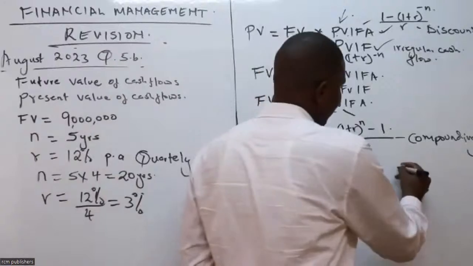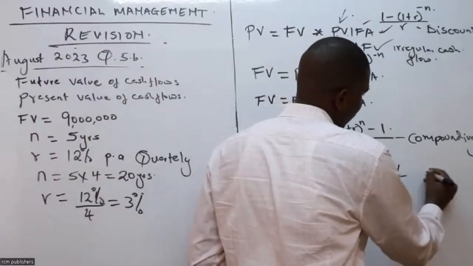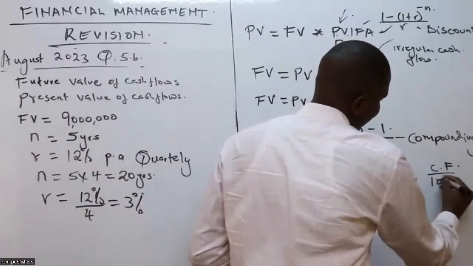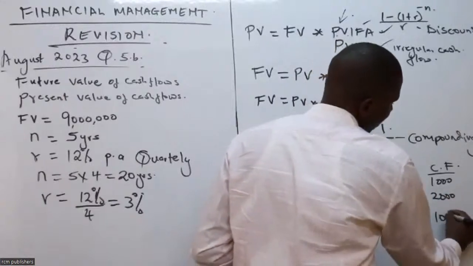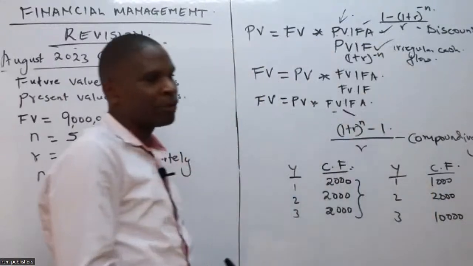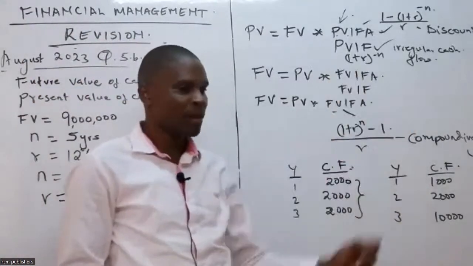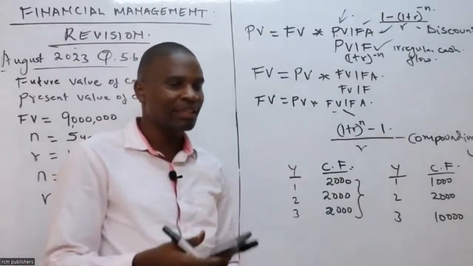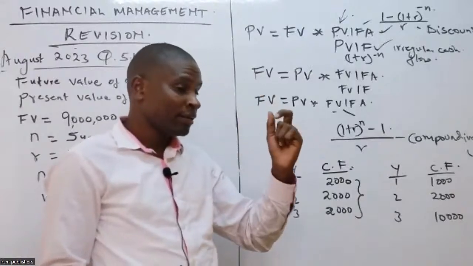On the other hand, irregular cash flow: I have year 1, year 2, year 3 cash flow. In this case, I have 1,000 here, I have 2,000 here, I can have 10,000 here. Those cash flows are not uniform, they are dancing. Year 1, 1,000. Year 2, 2,000. It is dancing, dancing, dancing. It is not uniform. Mercy, are we together?